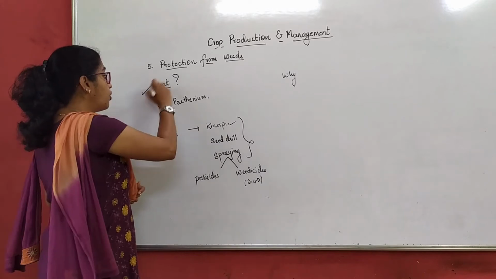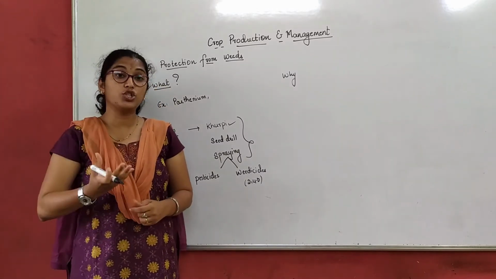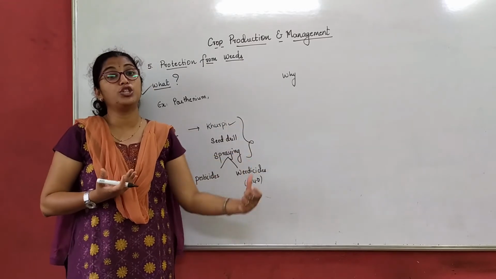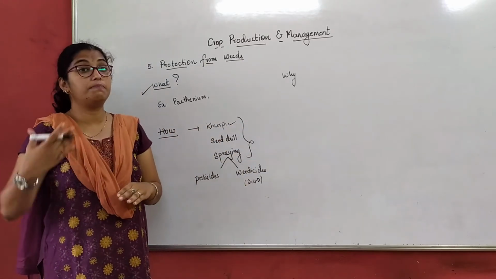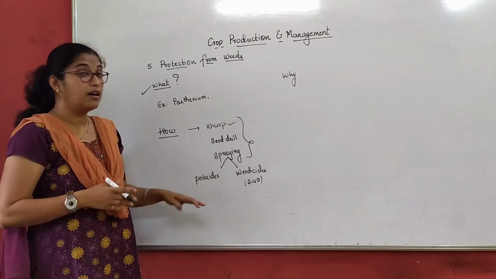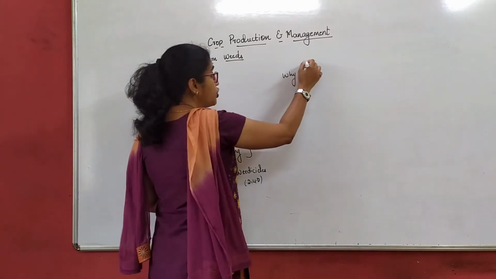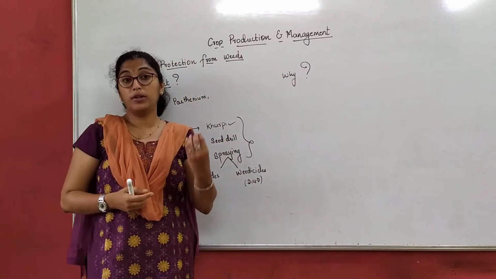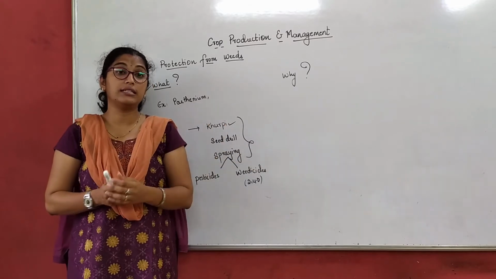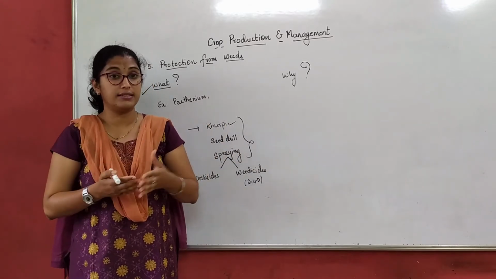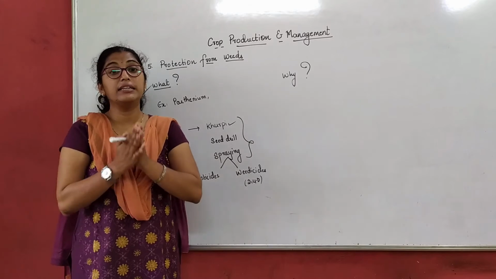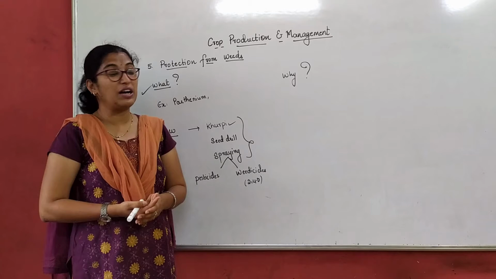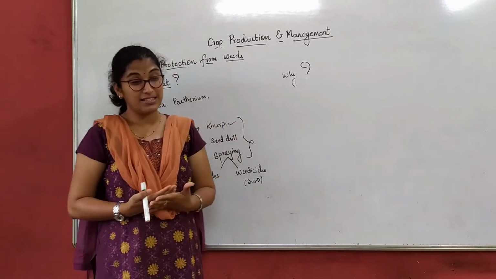Now we understood what weeds are. What is the best time to remove weeds? That is before or in the beginning of preparation of the soil, and before the crop bears fruits and flowers. Now let us understand why we should get rid of these weeds. As we said, between one seed and another there is some distance. We sow the seeds maintaining social distancing, as we all are maintaining now. Yes, even they require social distancing.